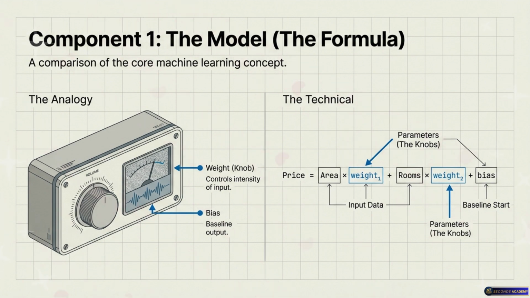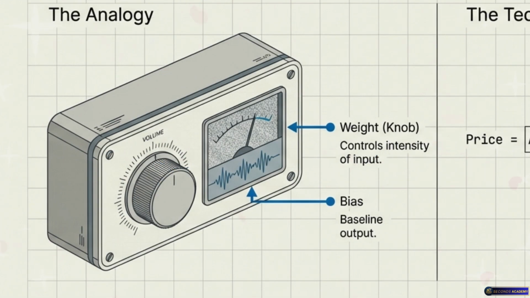Yes. In its absolute simplest form, it looks something like this. Price equals the area multiplied by, let's call it weight 1, plus the number of rooms multiplied by weight 2, plus a bias. Okay, let's unpack that a bit. You said weights. These are the parameters of the model. Yes, exactly. Imagine the model is a student sitting in a classroom. The weights are essentially the knobs inside the student's brain that determine how important something is. Importance. So how much something matters to the final answer? Exactly. Does the area matter more than the number of rooms when determining the price?